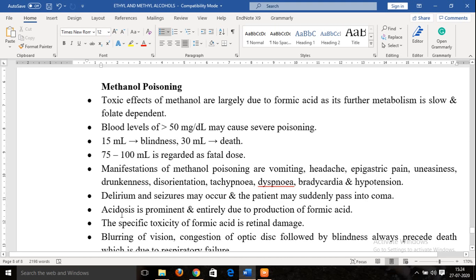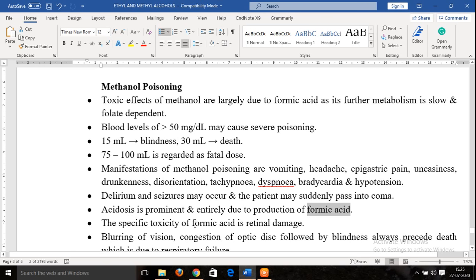Another specific toxicity is acidosis. This is quite a prominent manifestation, and it is basically due to the accumulation of formic acid in the body. Further metabolism of formic acid is slow, as we have seen, and it is also folate dependent. So formic acid does not get metabolized quickly and will start accumulating in the body, and since it is an acid, it will result in acidosis.